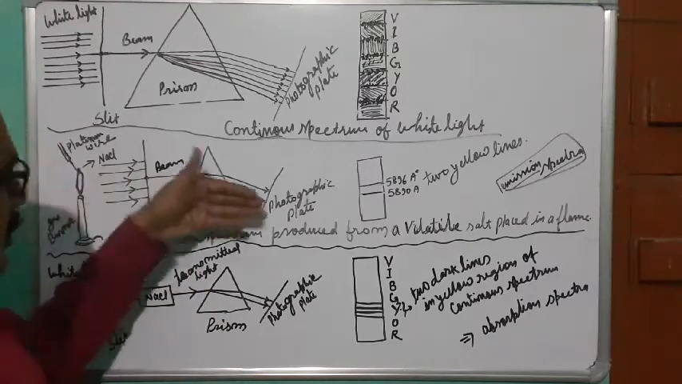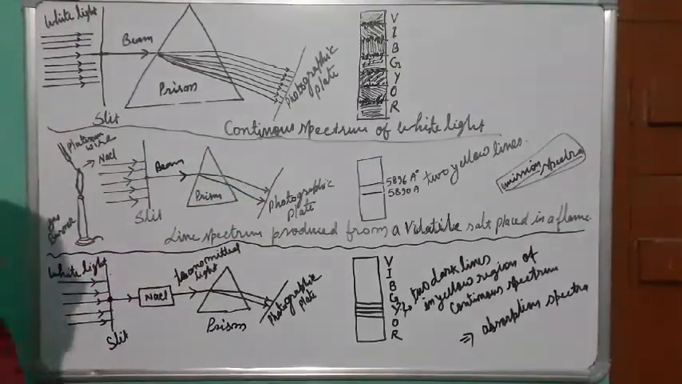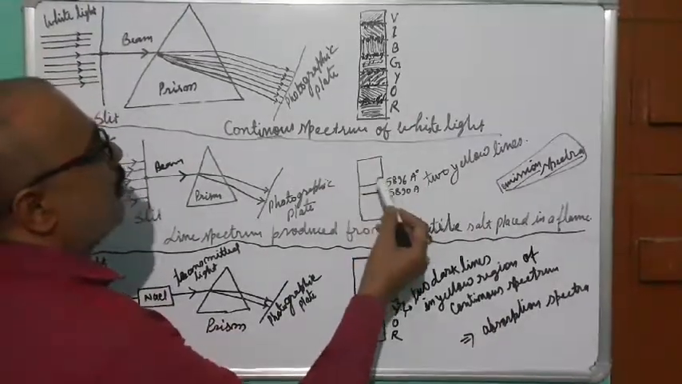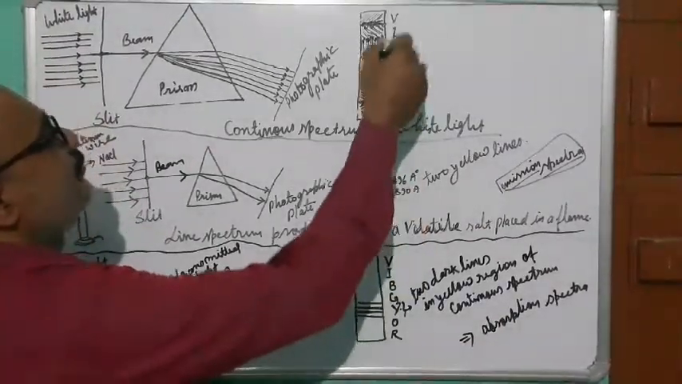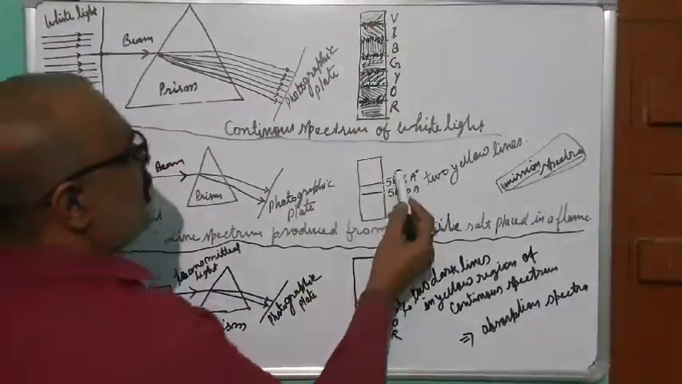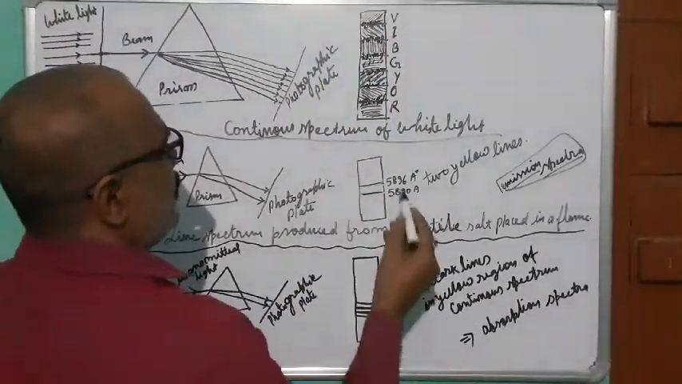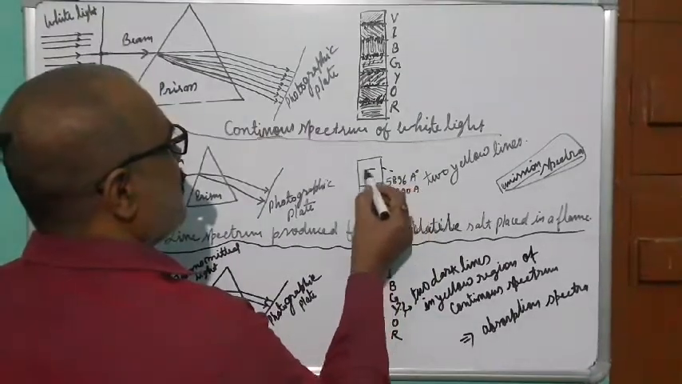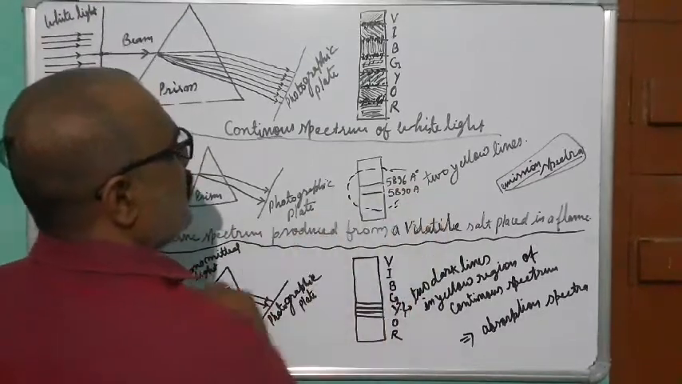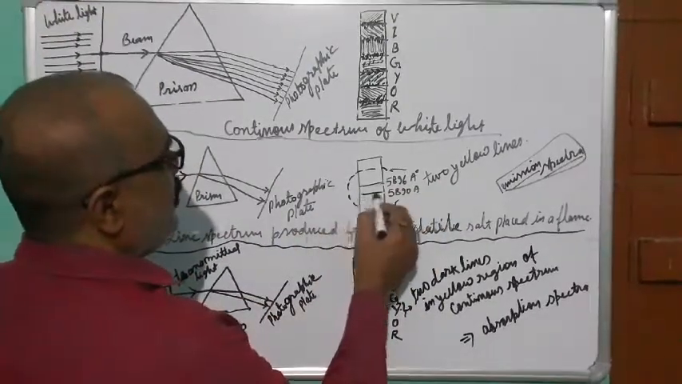Okay, and it appears over the photographic plate, and then I have depicted the photographic plate here. In the yellow region, I have not shown all the other regions, only showing this yellow region. This is the yellow region.